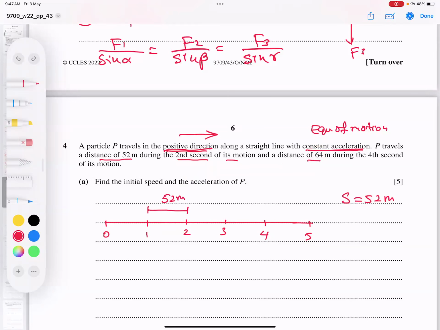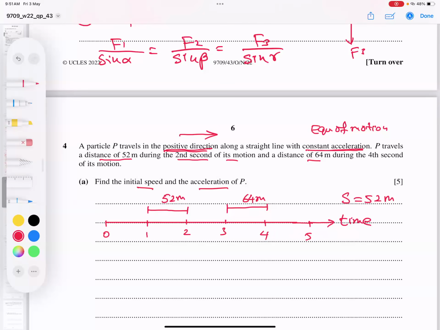And the distance of 64 in the fourth second starts when the third finishes. This is the timeline I showed, time in seconds. He said, find the initial speed and the acceleration of P. We need to find speed and acceleration. I hope the diagram is clear, and let's see how we can start this now.